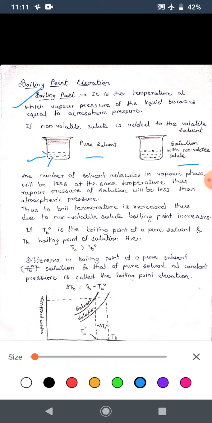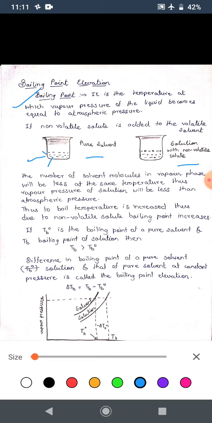If the vapor pressure developed above the liquid is equal to the atmospheric pressure, then the liquid will start boiling. Now, in case of the pure solvent, all the molecules present in the liquid are only one type of molecules, and all of them can convert to the gas phase, that is the vapor phase.